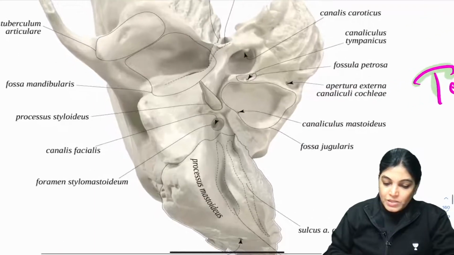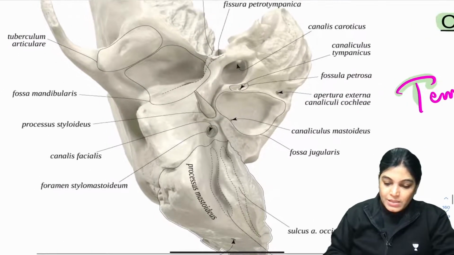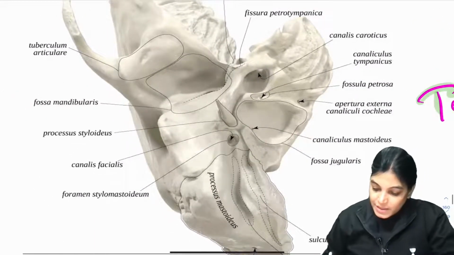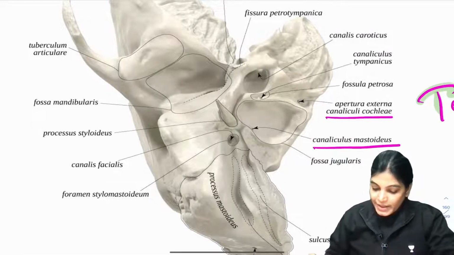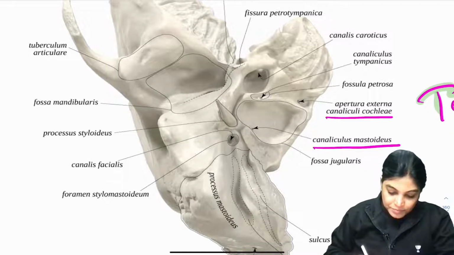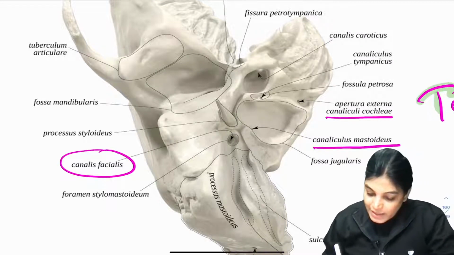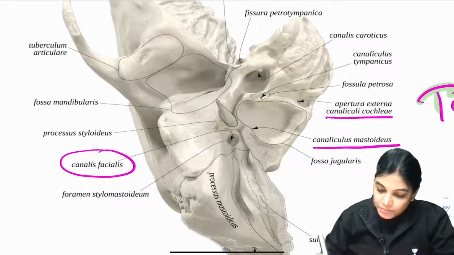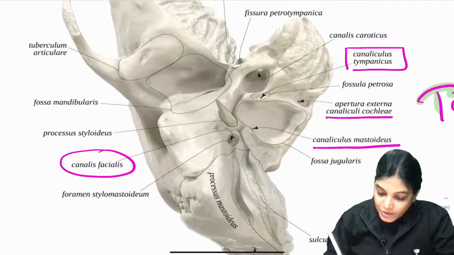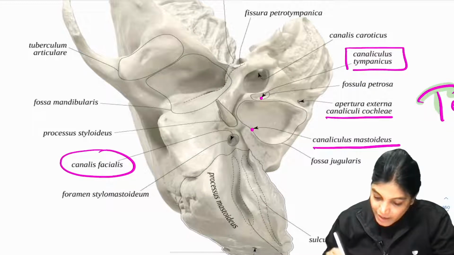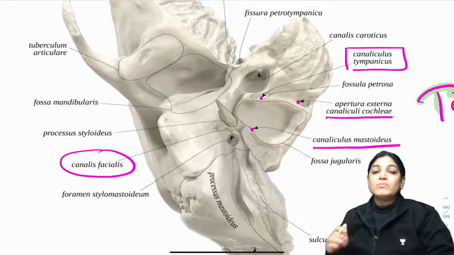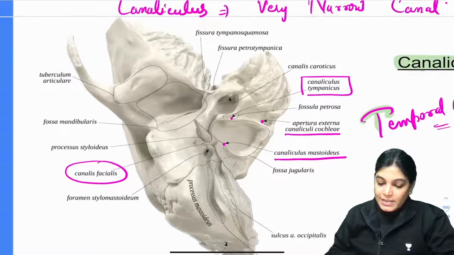When I enlarge it, you can see there is a canaliculus cochleae, a canaliculus mastoideus, a canalis facialis, and a minute canaliculus tympanicus. Can you see here? This is a minute canaliculus, and this is also the aperture of a minute canaliculus. That means it's a very, very narrow canal inside.